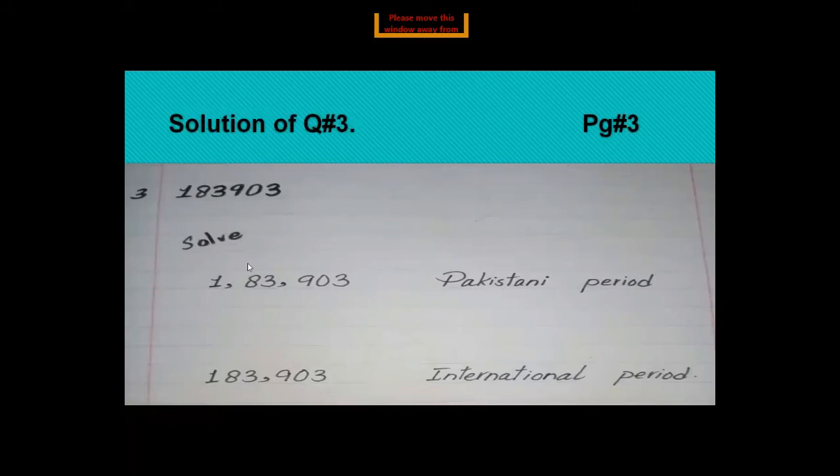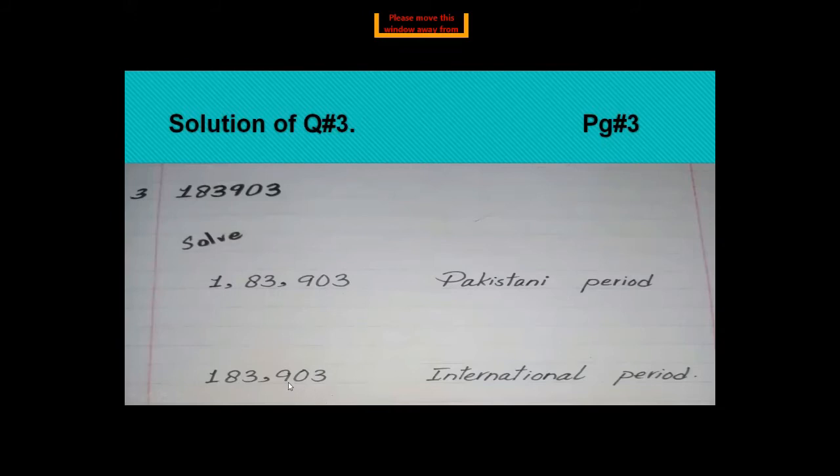Question number 3. What's the value of 183903? Here we change it in the Pakistani period, or place commas in the Pakistani period. So starting from the right side, 309. Okay, the first group is complete. Units, tens, 100. We will put a comma here. Then 38, 1,000, 10,000. Another group is complete. You will put a comma here, and we read it like 1,83,903. This is the Pakistani period or Pakistani way.